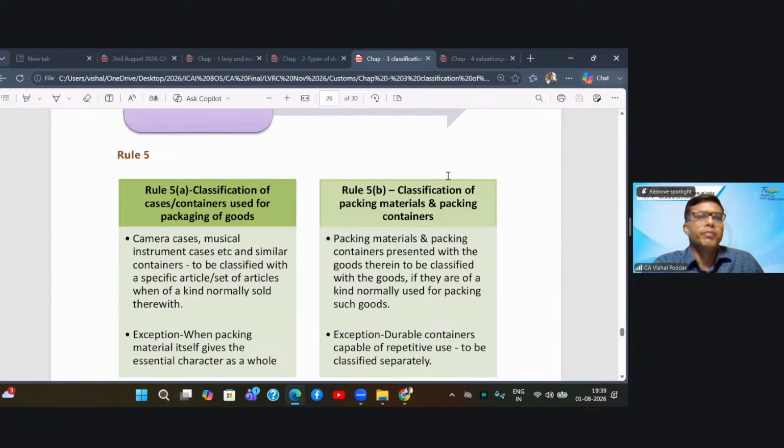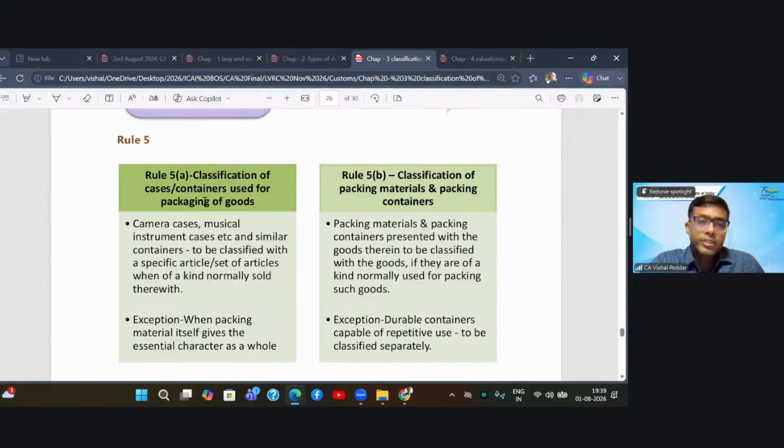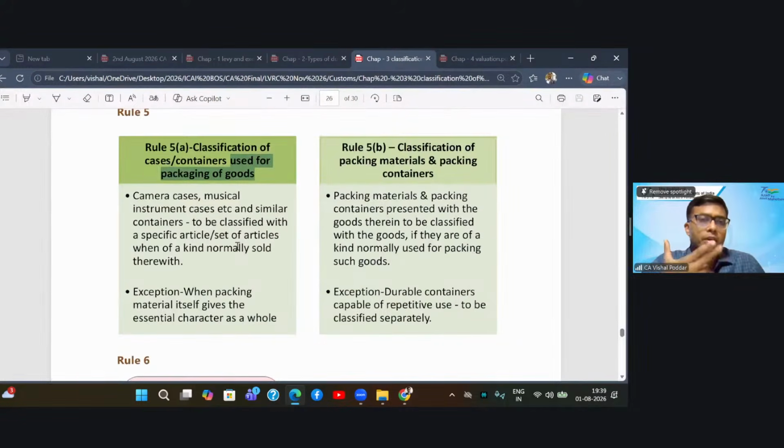Now in this case 5A says that check whether your packing material is designed in such a manner that it can be used only for that one particular product, like the camera case, or musical instrument case like the guitar case or the pistol case.